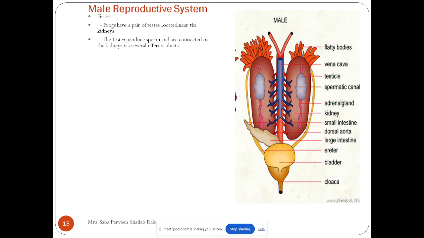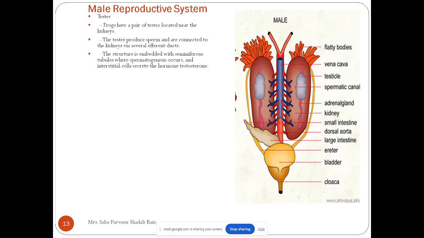Yes, we have learned it in BSc. Urinogenital. Very good. When two systems are closely located or have the same opening, such systems are called a urinogenital system. So when we see the frog, their testes are connected to the kidney, so that means they also possess the urinogenital system. The kidney is connected with the testes by several efferent ducts.